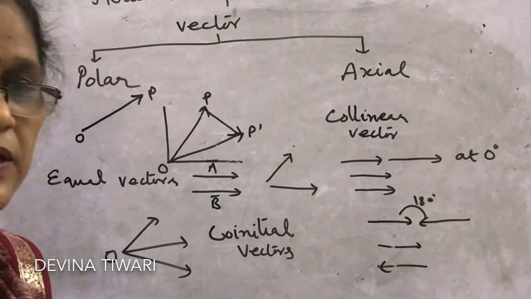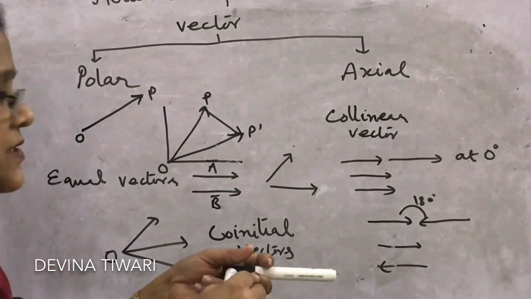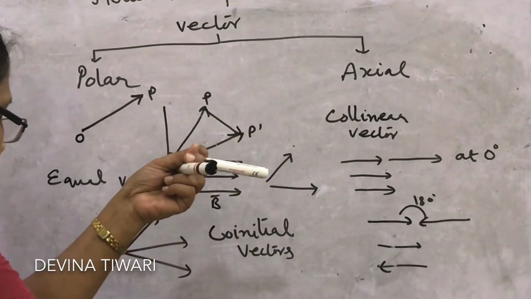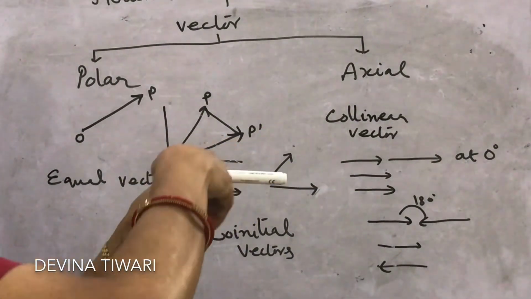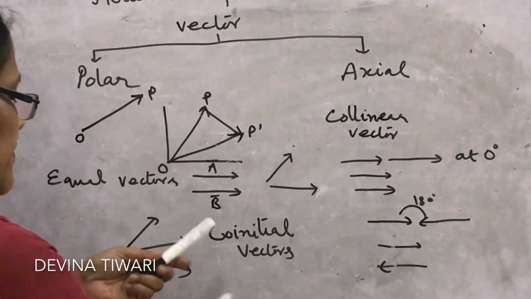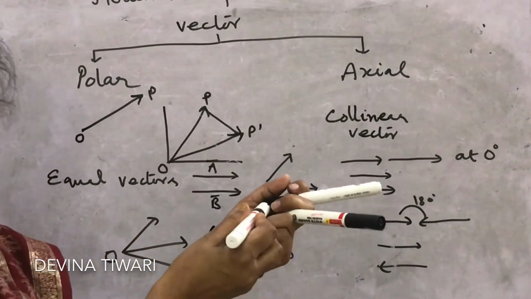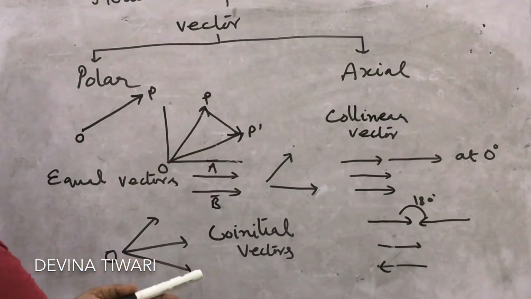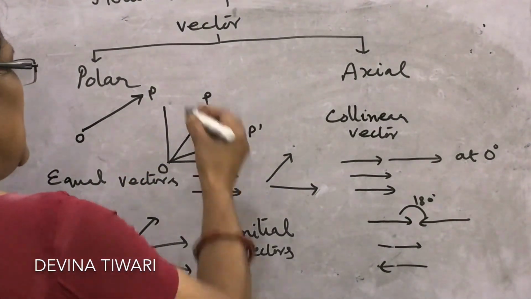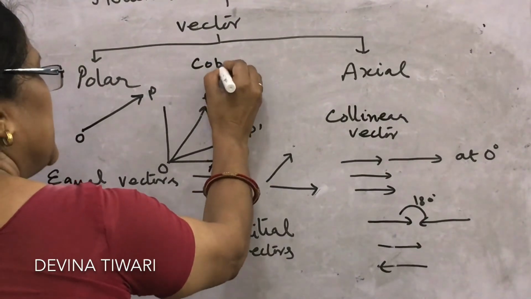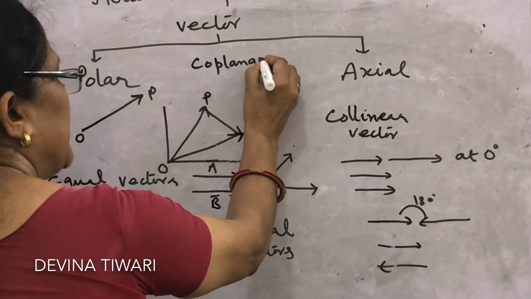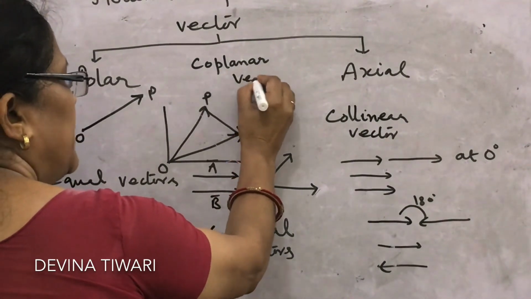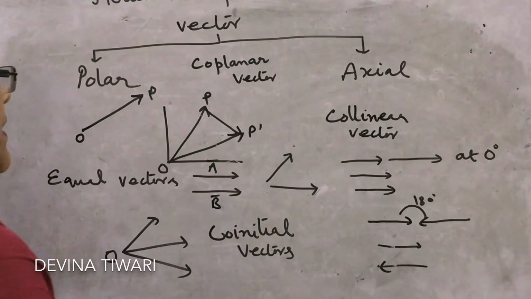Coplanar vectors, as per the name, are vectors in the same plane. How to represent a plane? This is the plane, and if there are three vectors, they may or may not be in the same plane. It is not very difficult if you know the meaning of the name: coplanar vectors are vectors in the same plane.